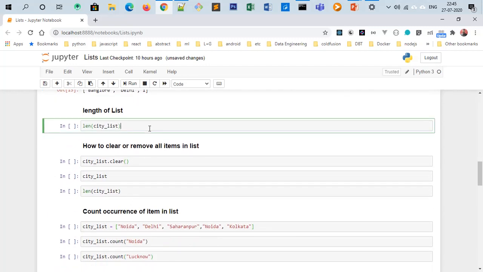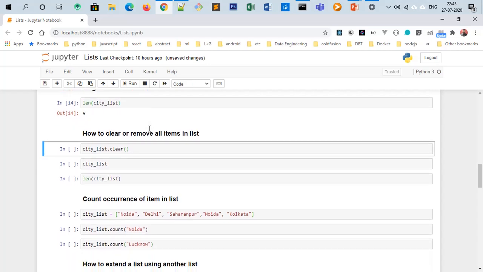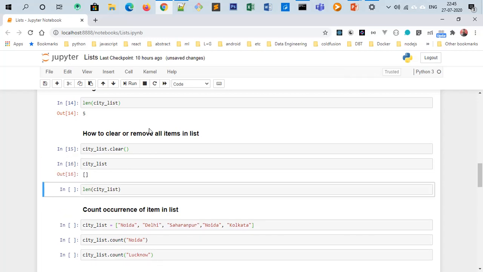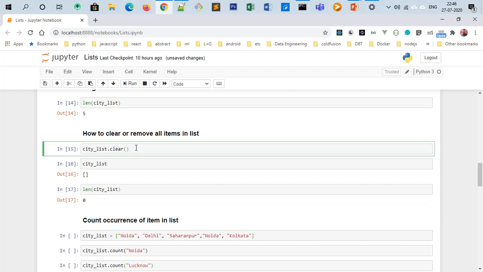Length of the list. The len method is used to return the length of any list, string, or any sequence type data. Now you have the list, but you want to clear it out because you want to further use it. You don't want to keep the size in memory for that particular list. So use the clear method. This will remove all the items from the list. As you are seeing here, there is nothing inside the list. That's why the length of city_list is 0, because it does not have any item, since we have used the clear method to remove all the items from the list.